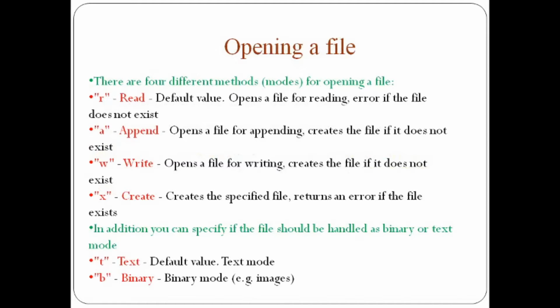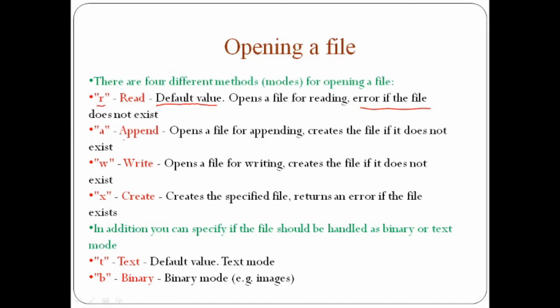Now we will see opening a file. There are 4 different modes available for opening a file. First is the read mode. Read mode is generally used with character R, and it is the default value. It opens the file for reading, and if the name of the file does not exist, in that case it gives us an error message that the file does not exist.